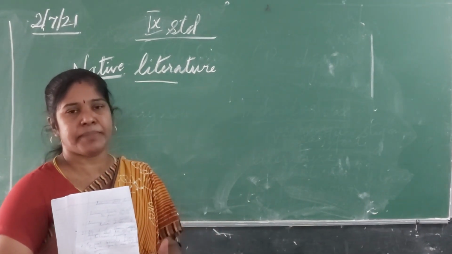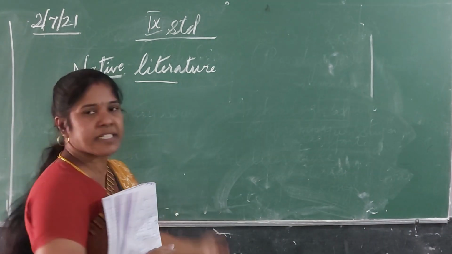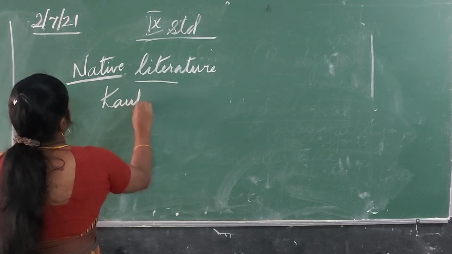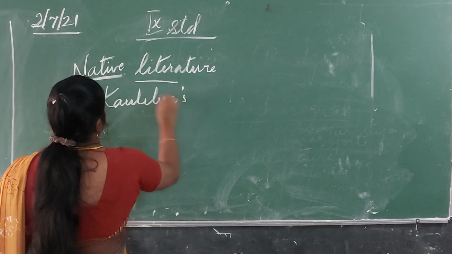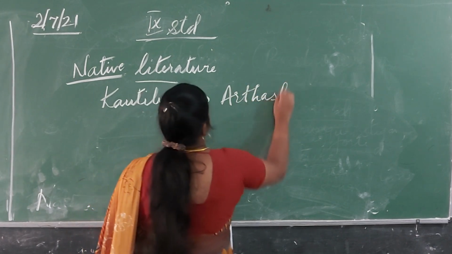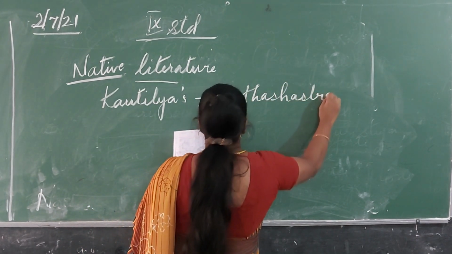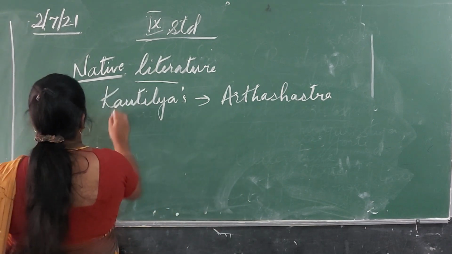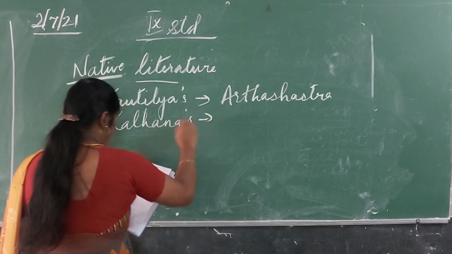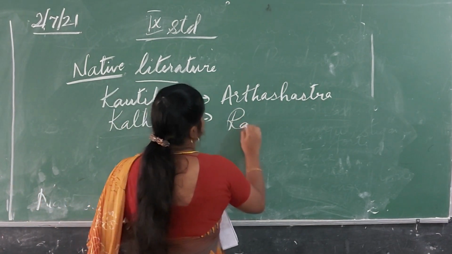I'll give you some examples of works written by Indians. First is Kautilya's Arthashastra, then Kalhana's Rajatarangani.